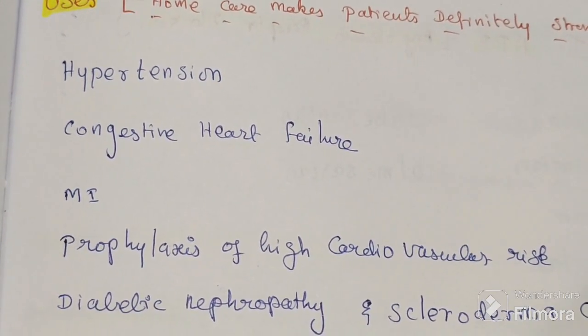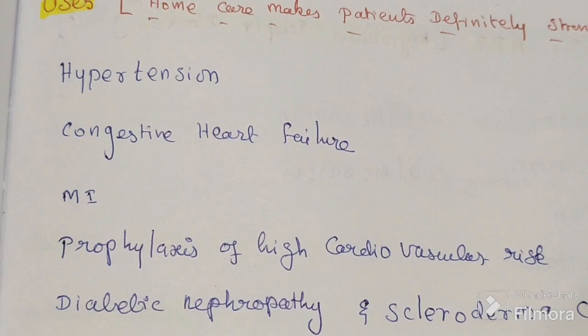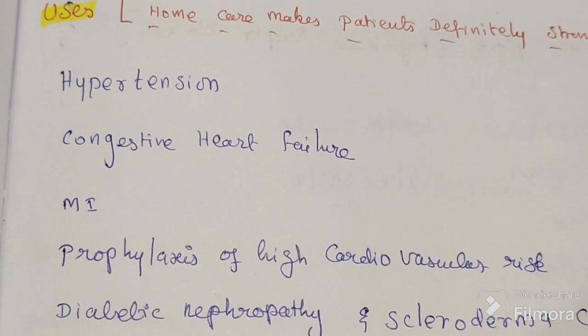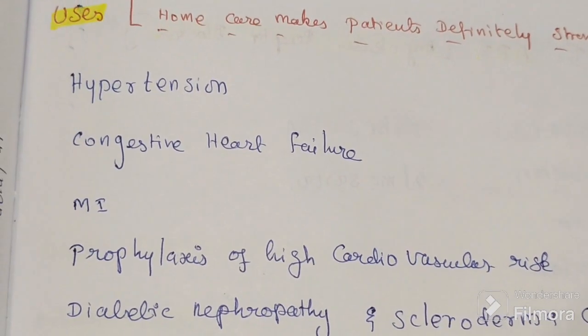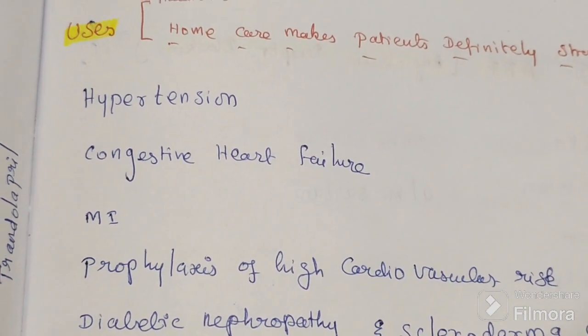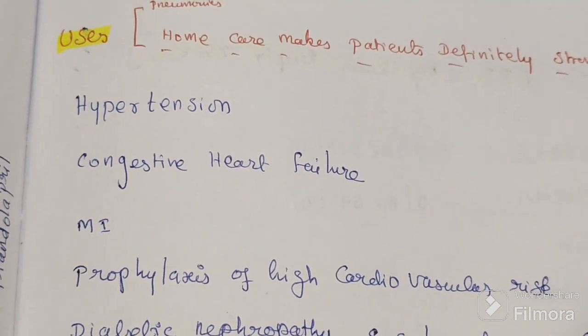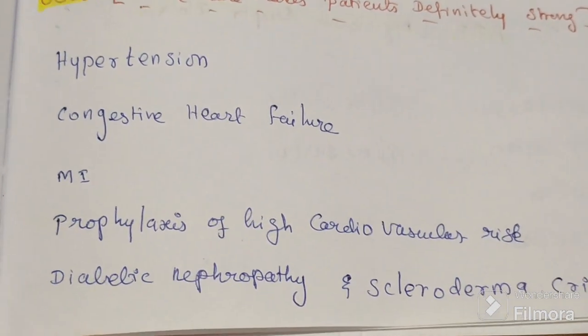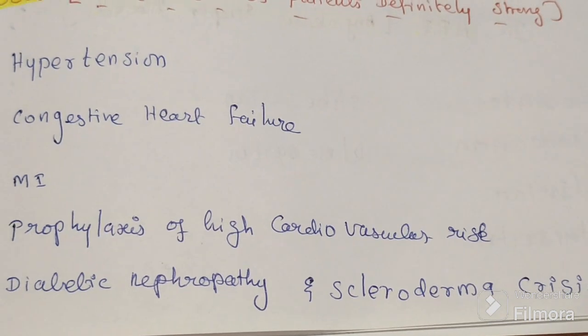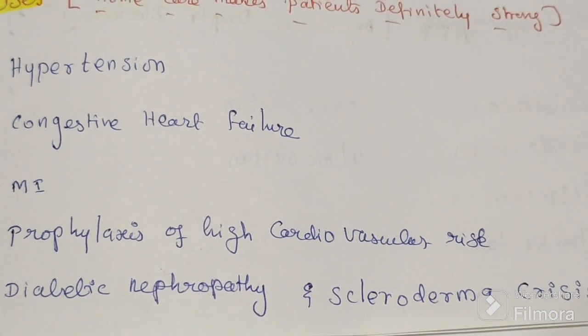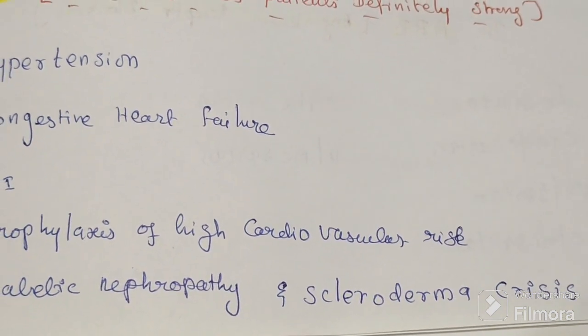So we can give for prophylaxis also after a primary attack of MI, for preventing the secondary attack. D stands for diabetic nephropathy and S stands for scleroderma crisis.